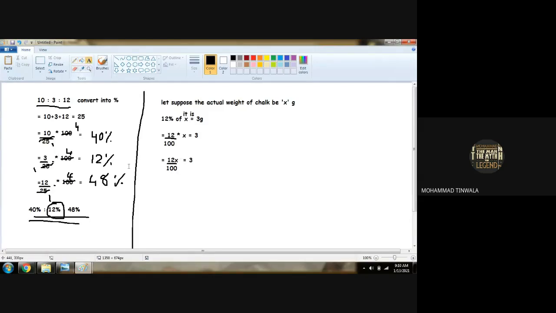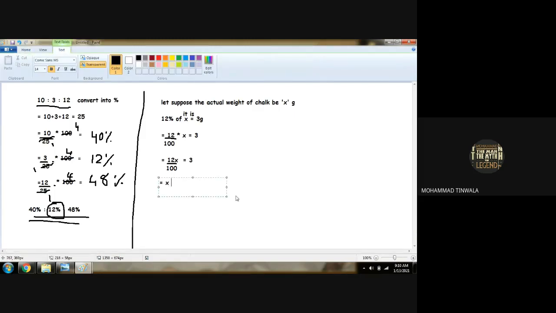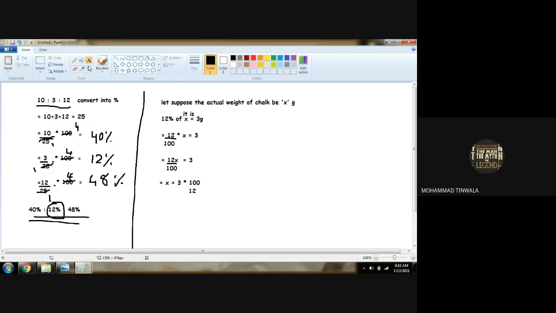Now we have to find the value of X. X at a side. This 12 upon 100 will be reciprocal. So it will be 3 as it is, multiplied by 100 upon 12. Am I clear to everyone now?